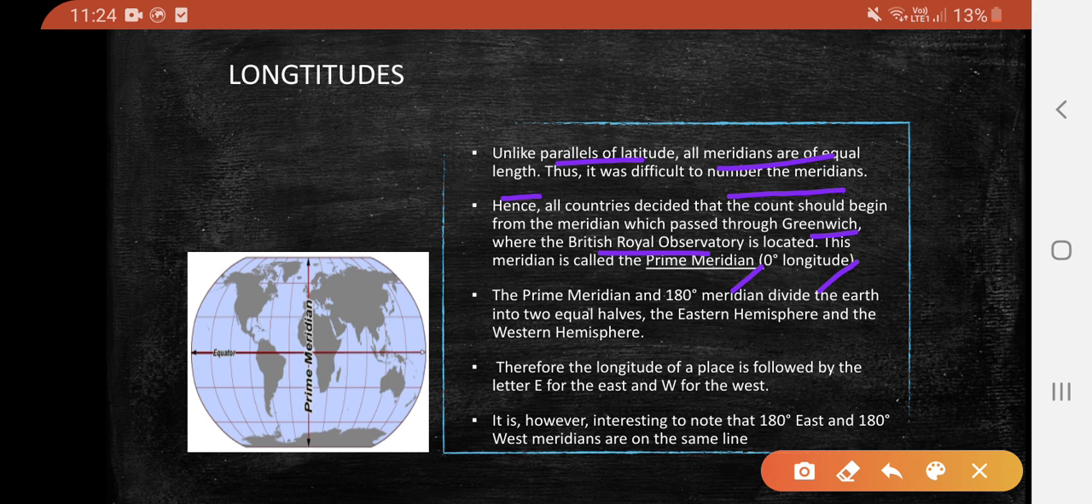The prime meridian and the 180 degree meridian divide the earth into two halves, that is, the eastern and western hemispheres. So this is the western hemisphere and this is the eastern hemisphere. Therefore, the longitude of a place is followed by the letter E for east and W for west. It is, however, interesting to note that the 180 degree east and 180 degree west meridians are on the same line.